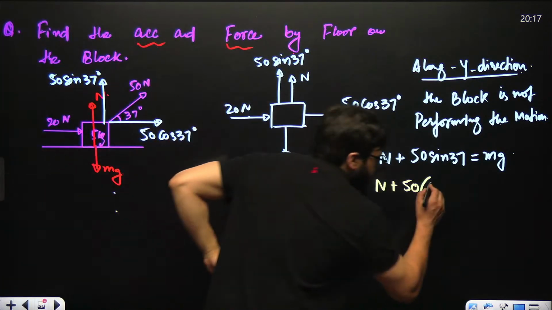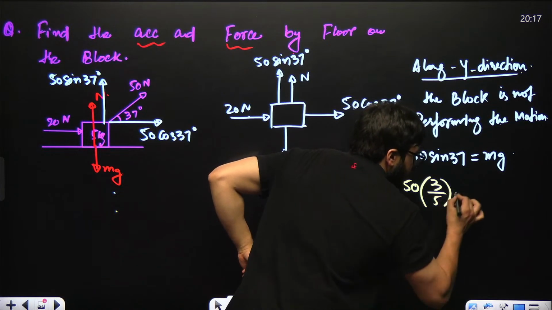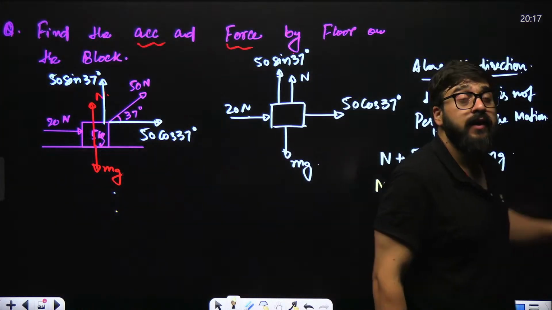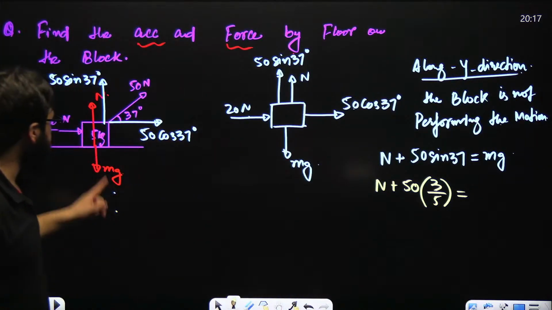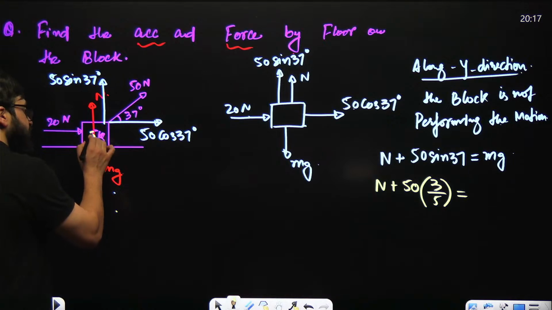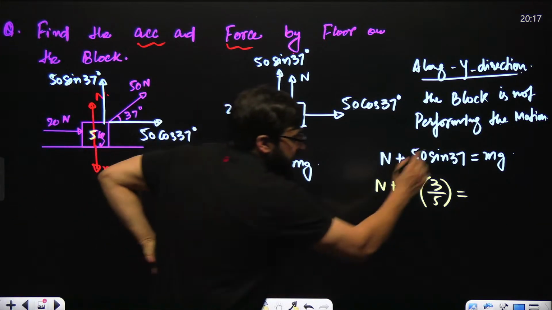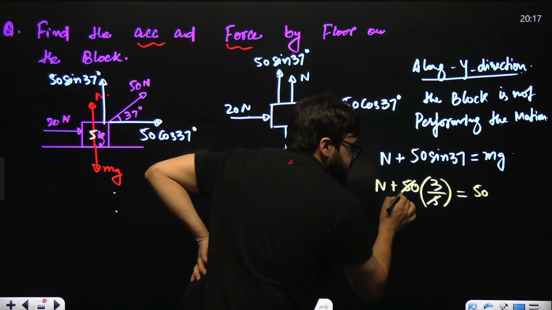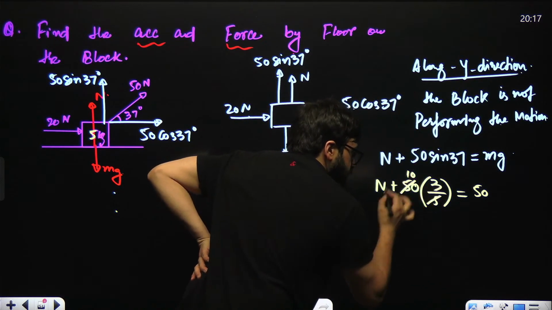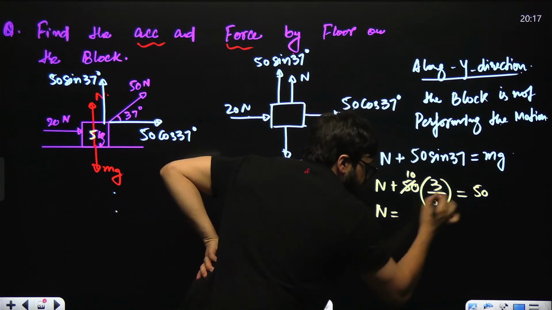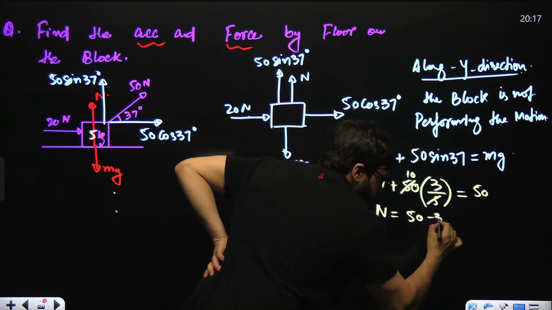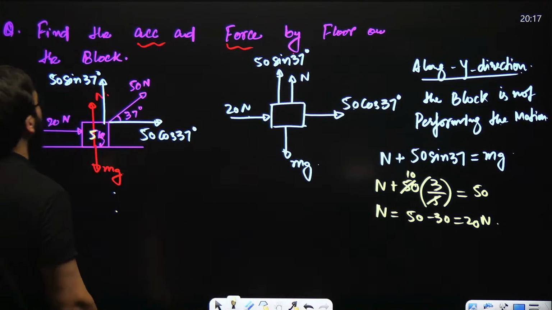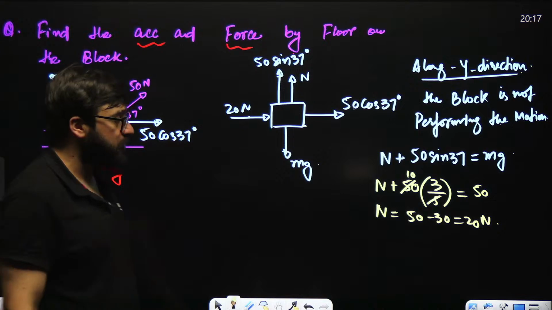So I'll write N plus 50 into 3 by 5 is equal to mg. M is the mass, which is given as 5 kg, so mg is 5 into 10, that is 50 Newton. Now 10 into 3 is 30, so N will be 50 minus 30, which comes out to be 20 Newton. So the value of the normal force we got is 20 Newton.